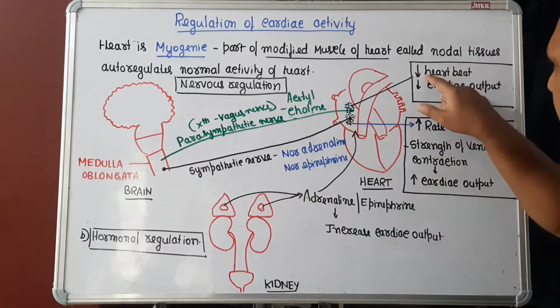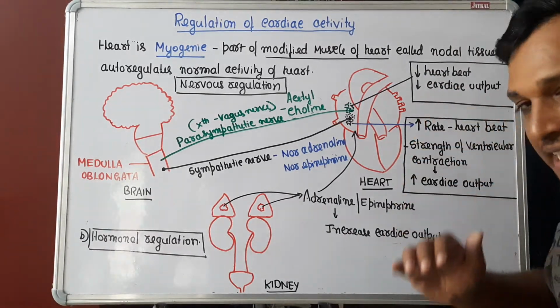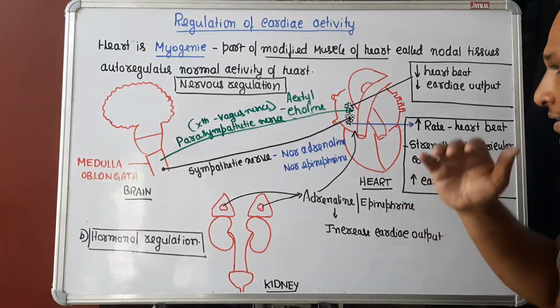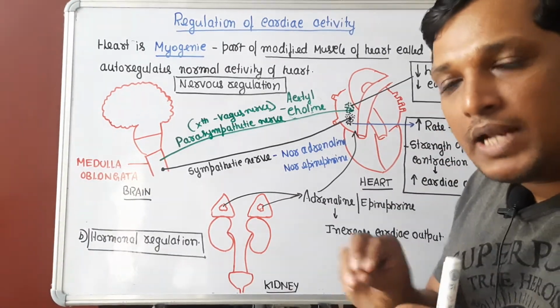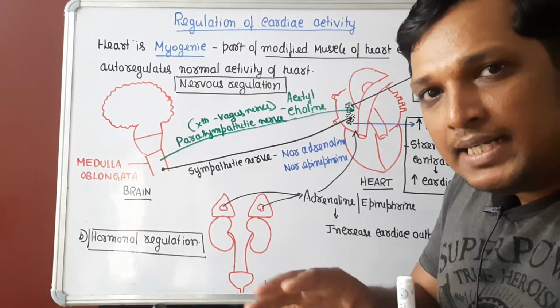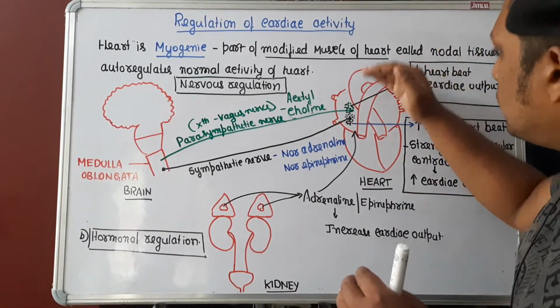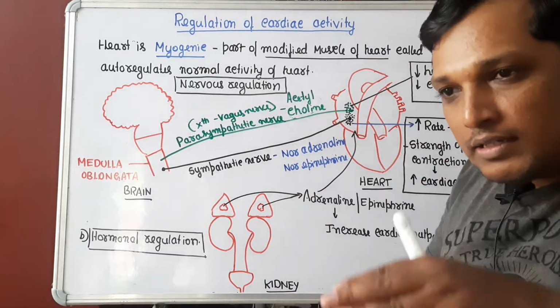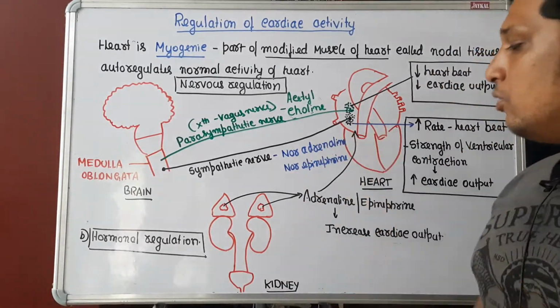Acetylcholine will decrease the heartbeat, and as a result, it will decrease the cardiac output. How will it decrease the activity? The action potentials which were sent are slowed. As a result, the heartbeat goes down and cardiac output decreases. So this is how regulation of heartbeat as well as cardiac output is done.